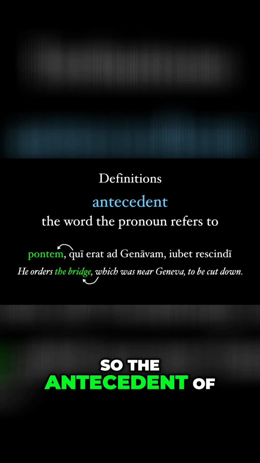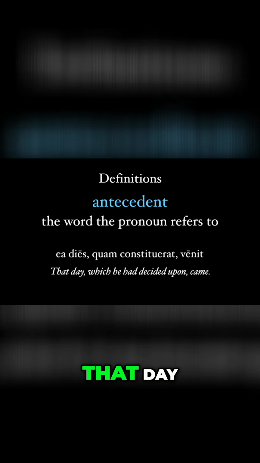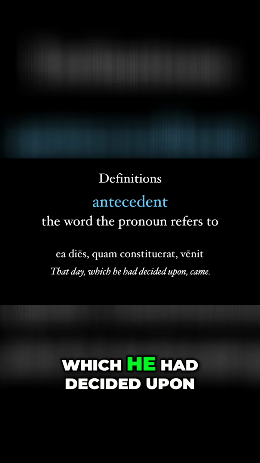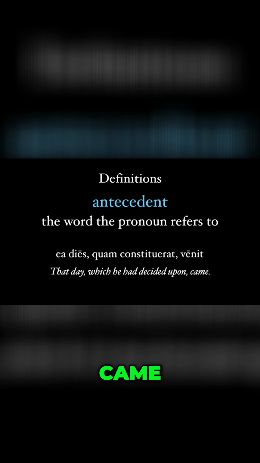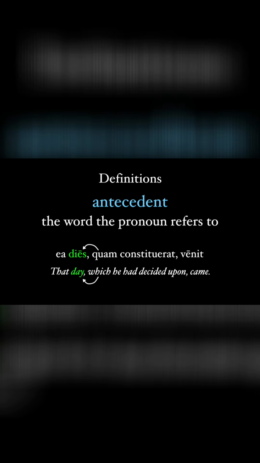So the antecedent of qui is pontem, and another one from Caesar, ea dies quam constituerat venit. That day, which he had decided upon, came. The antecedent of quam is dies, since quam refers to the day. Caesar had decided upon the day, and it came.